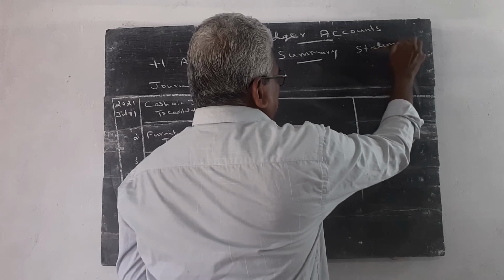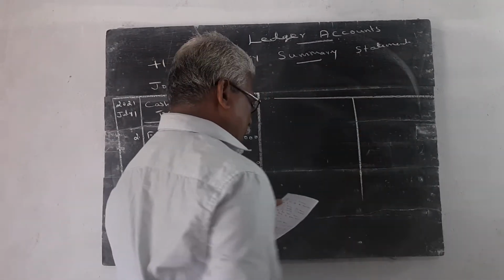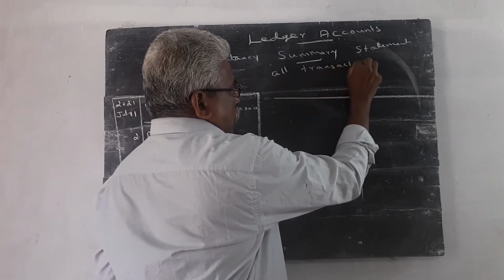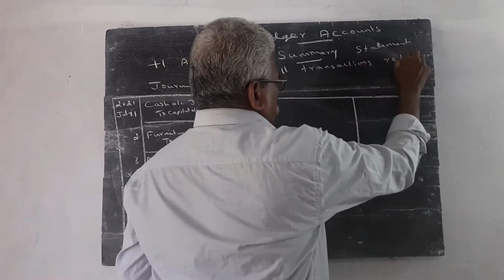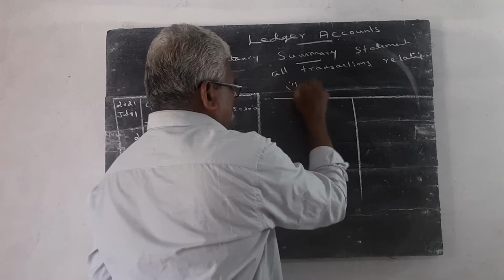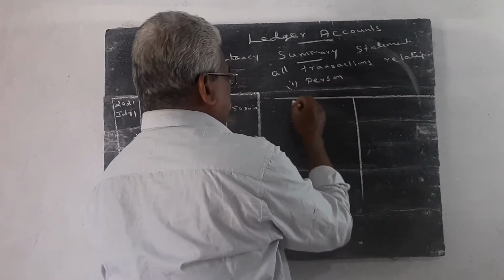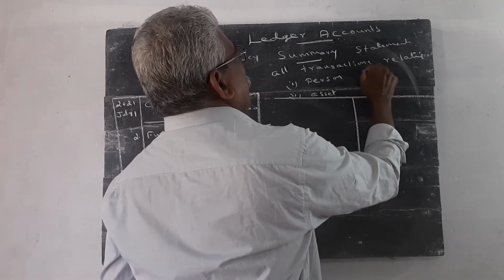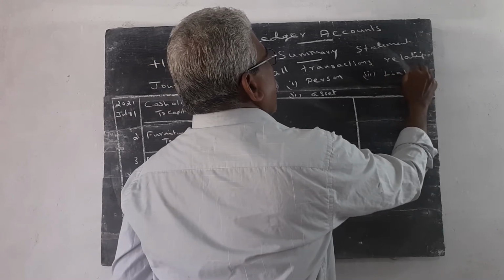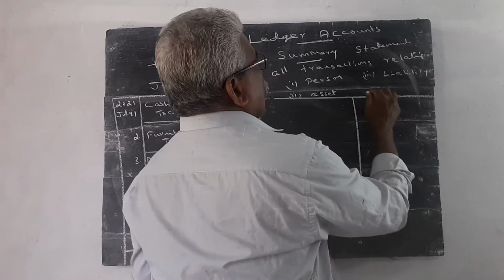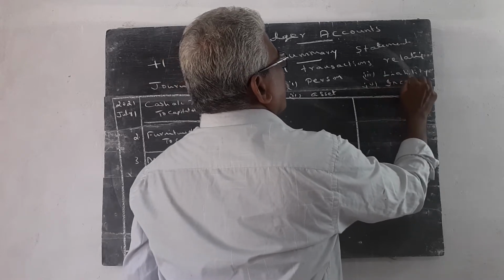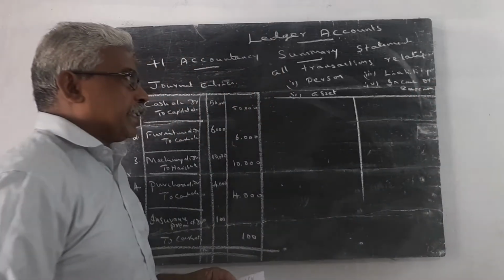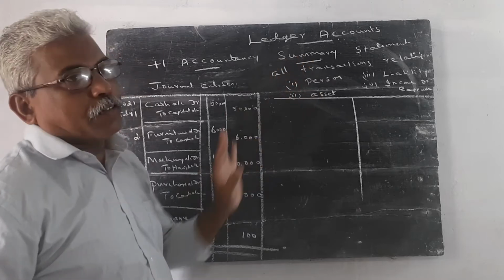A ledger account is a summary statement of all transactions relating to persons, assets, liabilities, income or expenses which have taken place within a given period of time.